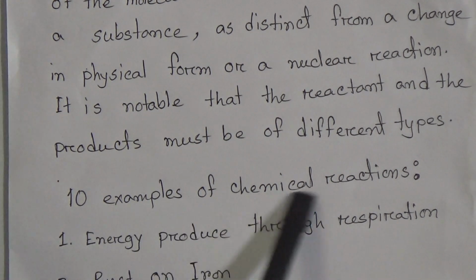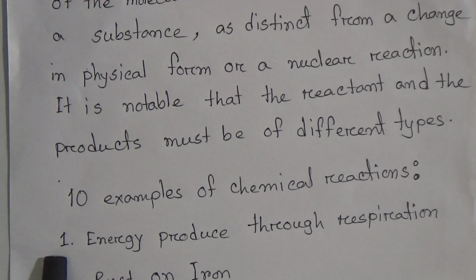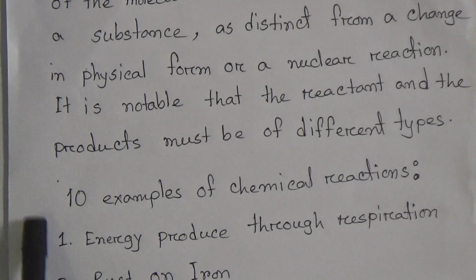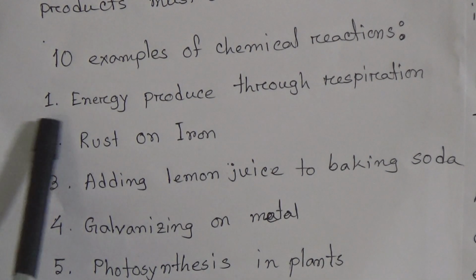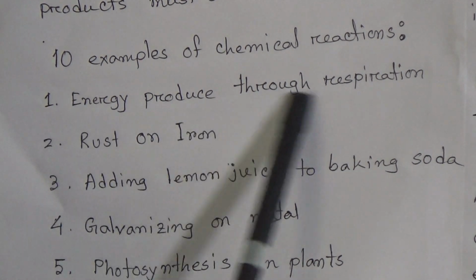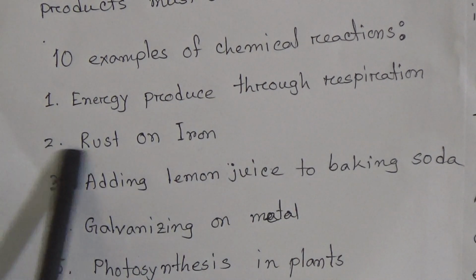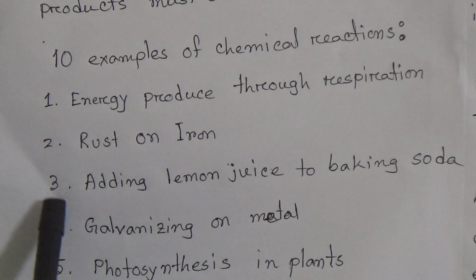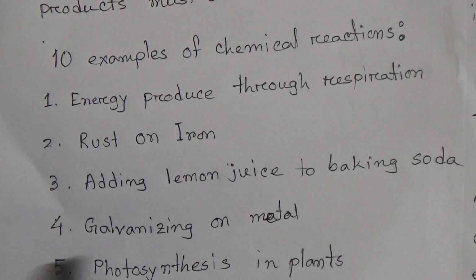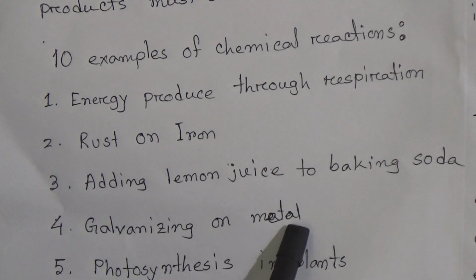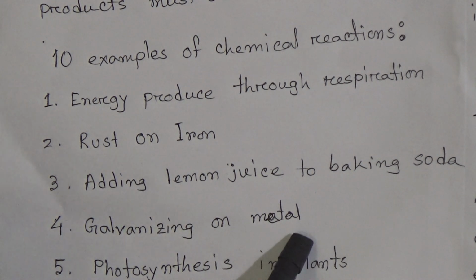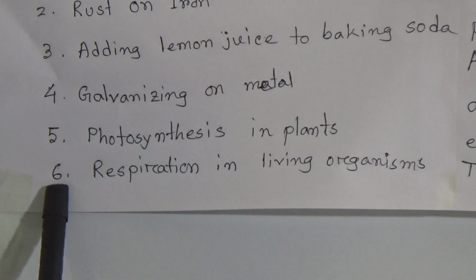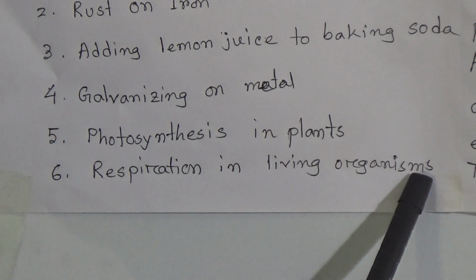Now come to 10 examples of chemical reaction. I gave 10; you have to give new ones from your book or your daily observation. First one, the energy produced through respiration. Second one, rust on iron. Third one, adding lemon juice to baking soda. Fourth one, galvanizing on metal, or another one you can write, electroplating on metal. Now come to the next one, photosynthesis in plants.